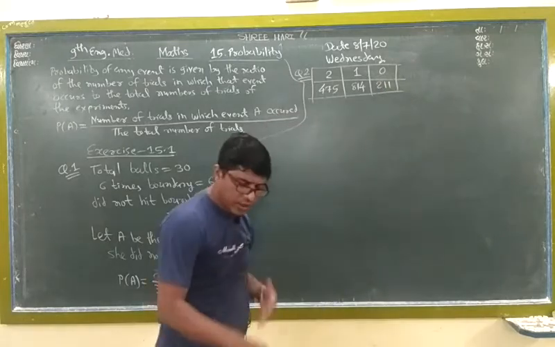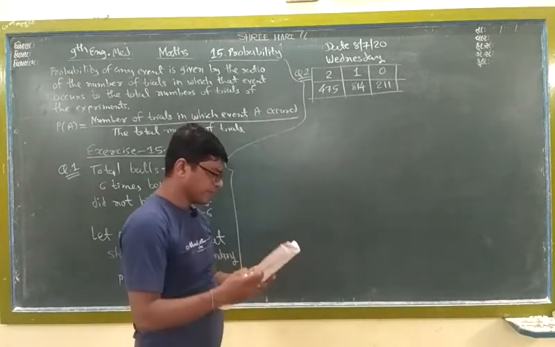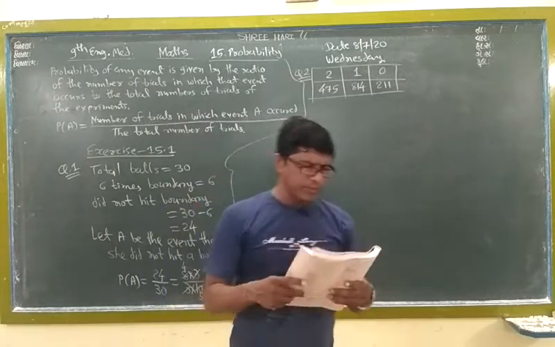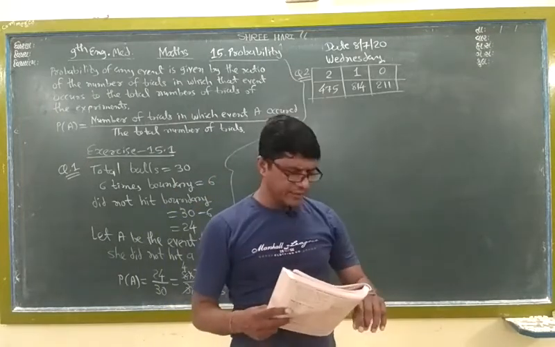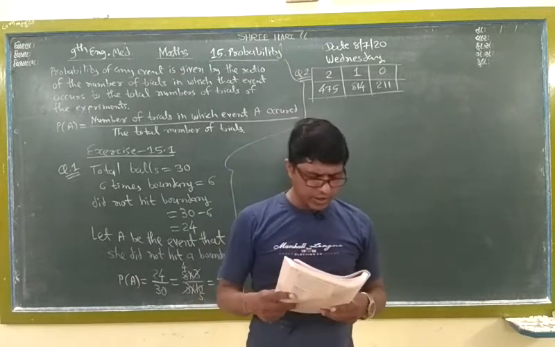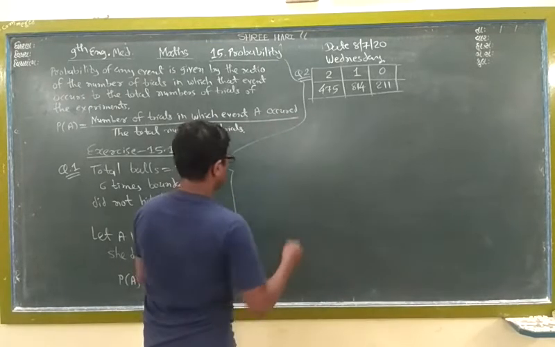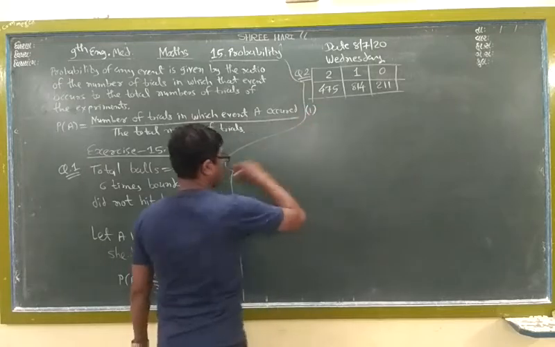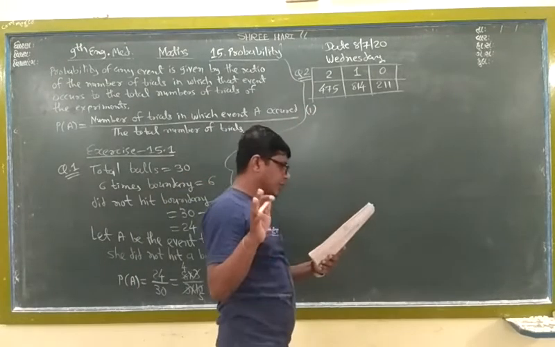Now the question is given. Compute the probability of a family chosen at random having 2 girls. So first part, write down here.